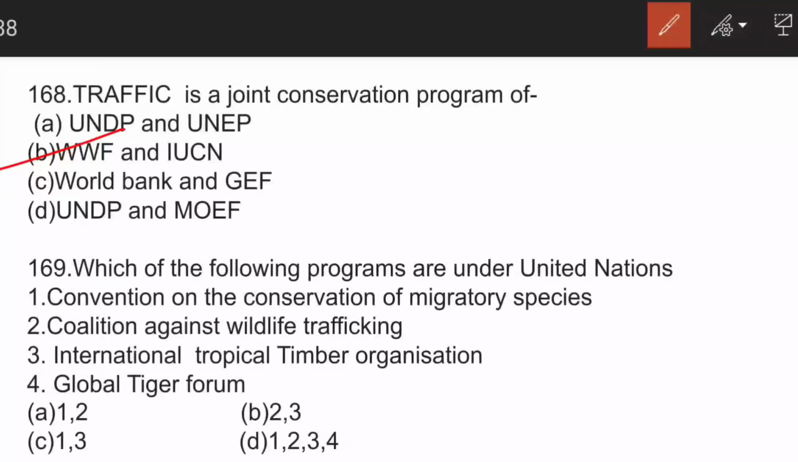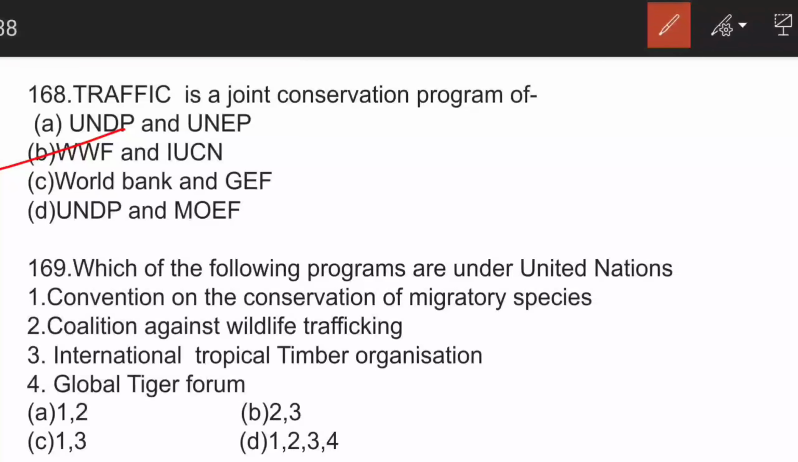Traffic is an international network. All right, it is an international organization which is based in Cambridge, UK, with offices on 5 continents. It is an NGO which collaborates with government and CITES Secretariat. Its goal is to ensure that trade in wild plants and animals is not a threat to the conservation of nature.